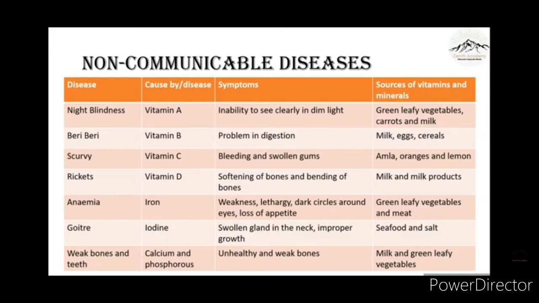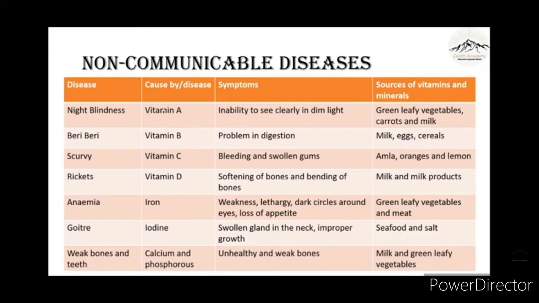So here in the chart you can see that the first disease, night blindness, is caused due to deficiency of vitamin A in our diet. And what are the symptoms? Inability to see clearly in dim light. And the sources of vitamins and minerals are green leafy vegetables, carrot and milk.